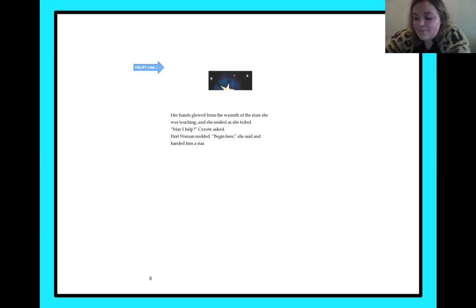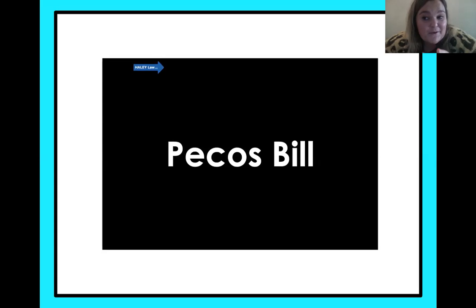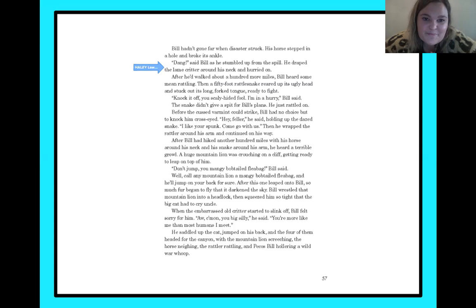Yeah, they are able to touch the stars. I can't do that. So they are able to touch those stars. Good job. Pause it if you need more time. There is no rush. Now we're on to Pecos Bill, and you guessed it, we are focusing on Pecos Bill.